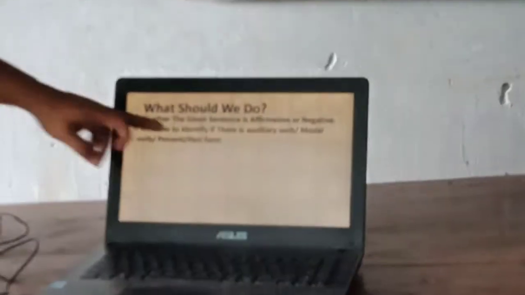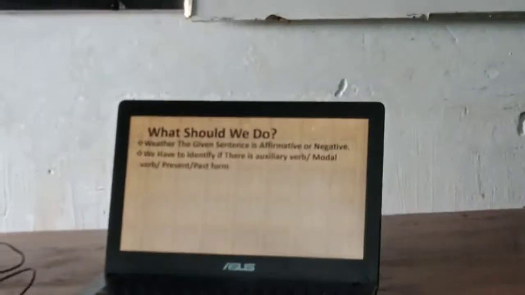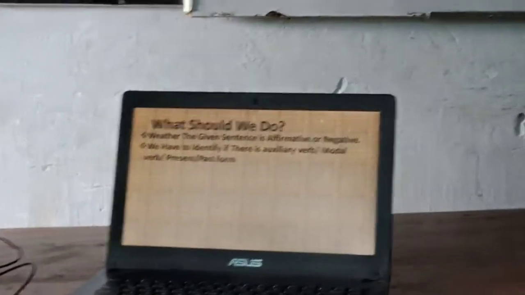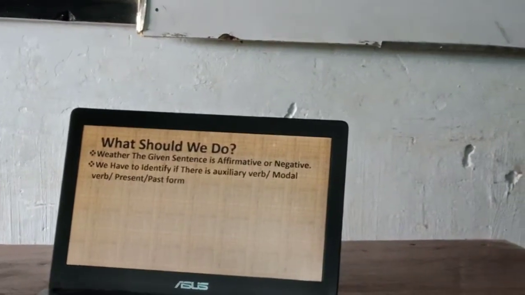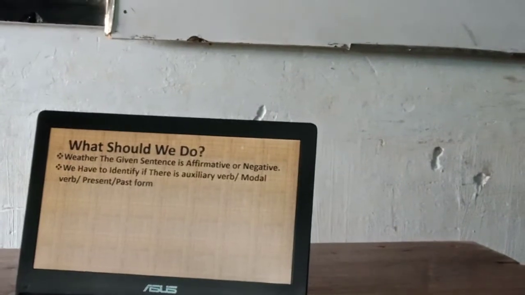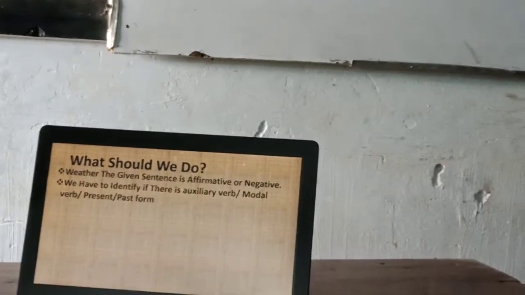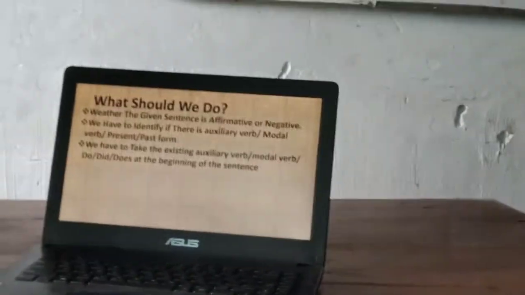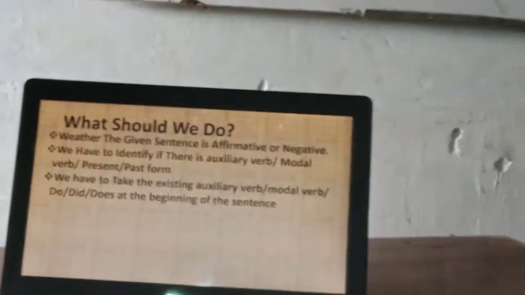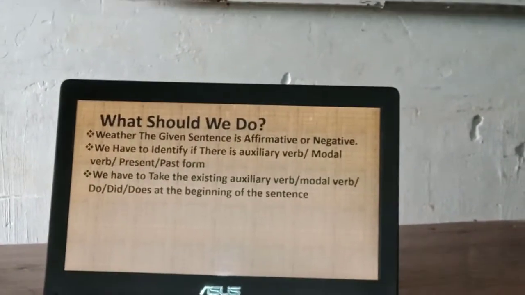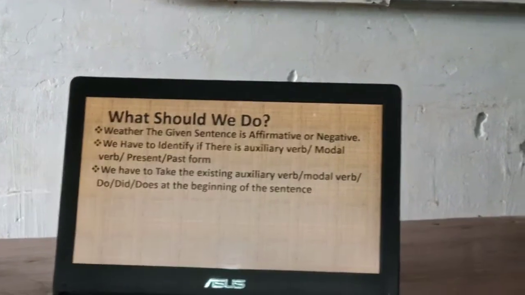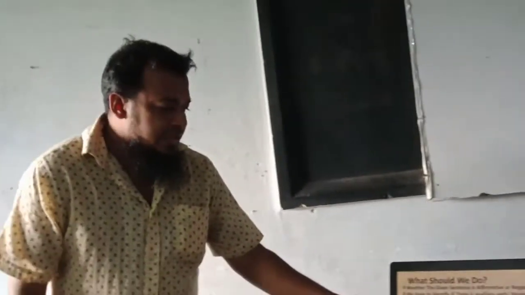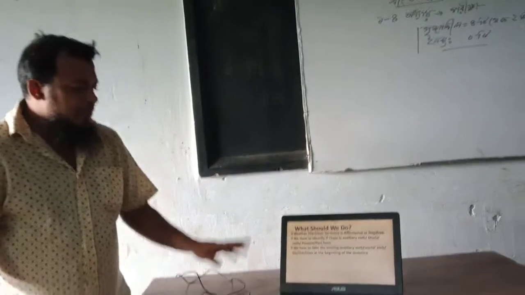Then we have to identify if there is an auxiliary verb, modal verb, or present or past form. So at first you have to identify whether the assertive sentence is affirmative or negative. Then we have to identify if the sentence is with an auxiliary verb or modal verb or other principal verb. Then we have to take the existing auxiliary verb, modal verb, do, did, does to the beginning of the sentence. That means after identifying the auxiliary verb, modal verb or other verb in the sentence, we have to bring it at the beginning of the sentence.